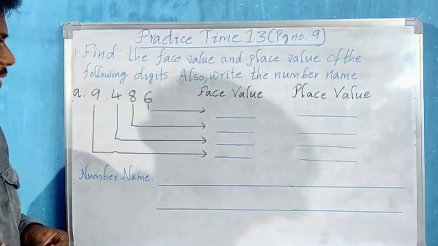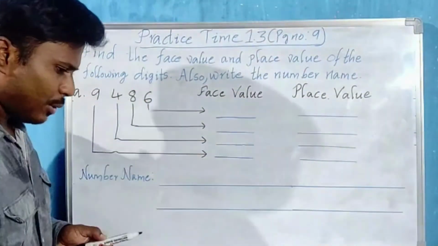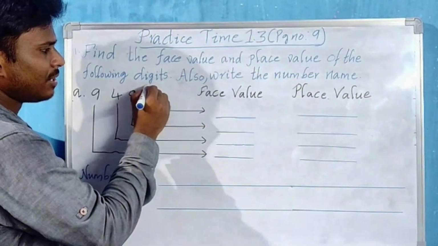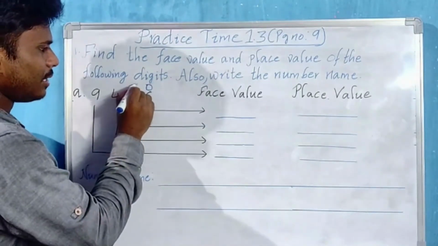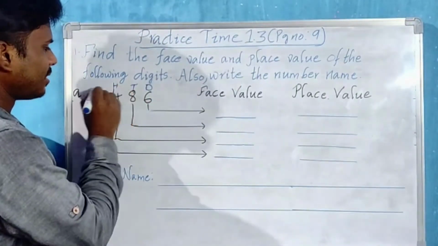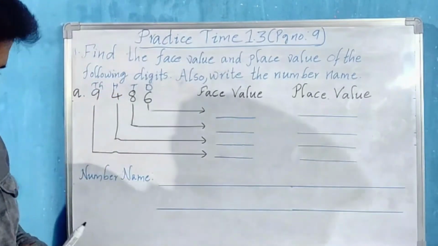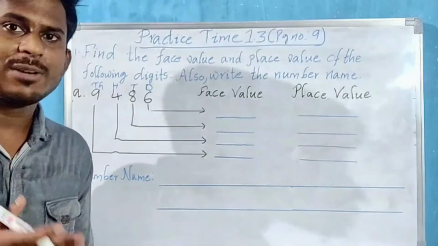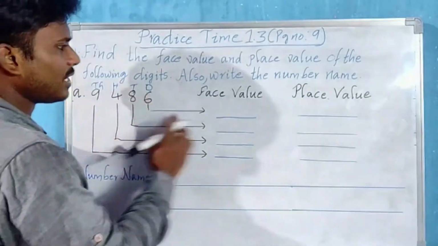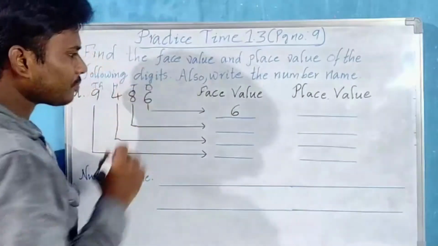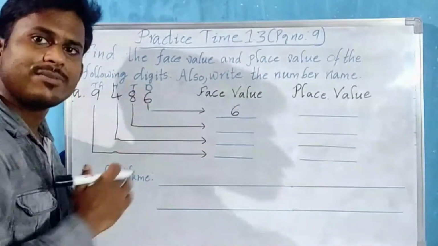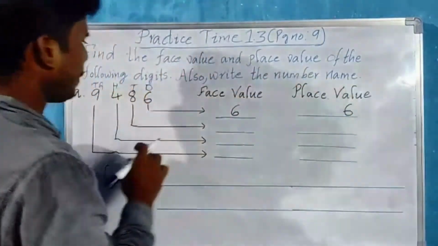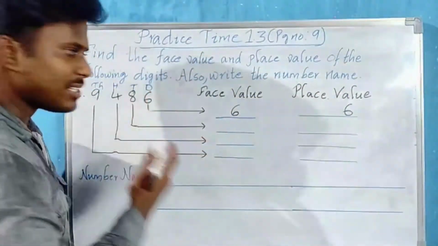Okay. Now let us start with the digit 6. Before going to that, let us write the places. Here ones place, here tens place, hundreds place, thousands place. Okay. Now face value, what did I say? Face value of any digit will be the digit itself. So 6, face value is 6. Now place value, 6 is in which place? Ones place. 6 ones, 6. If you go for 8, what is the face value? Digit itself, 8.